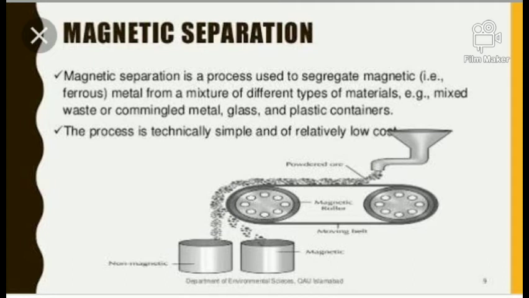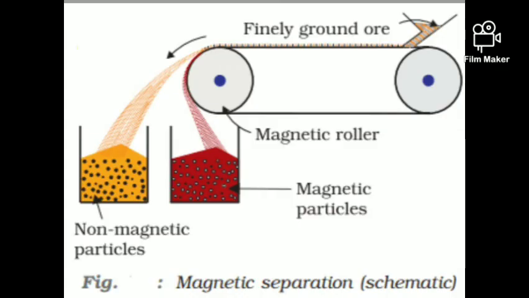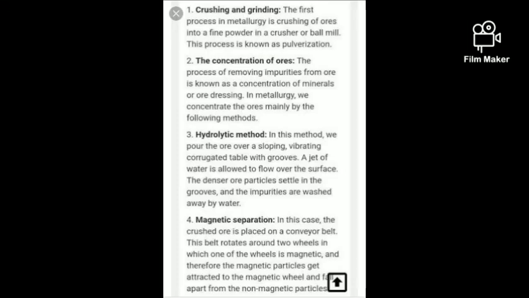After that, the second method is magnetic separation. From the name it is clear that this method is used to separate the magnetic metal from the non-magnetic. This is a very simple and low cost method. In this method, one magnetic roller is used, and when the finely ground ore is introduced on the roller, there is a belt on the roller, then the metal that has a magnetic property goes along with that roller, but the non-magnetic falls away.